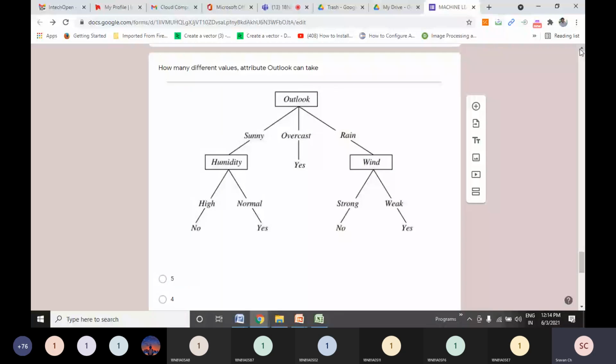How many different values can the attribute outlook take? How many different values can the outlook attribute take? So what is the answer? How many different values can the outlook attribute take? 3 values.